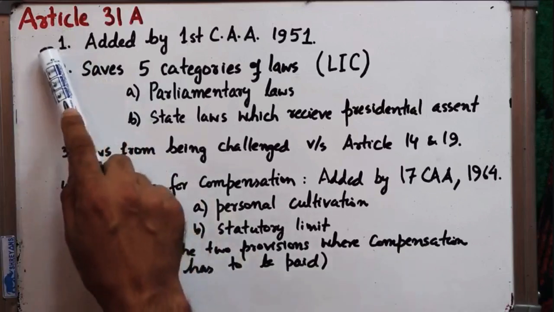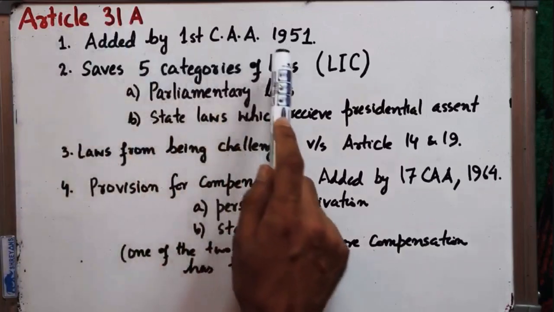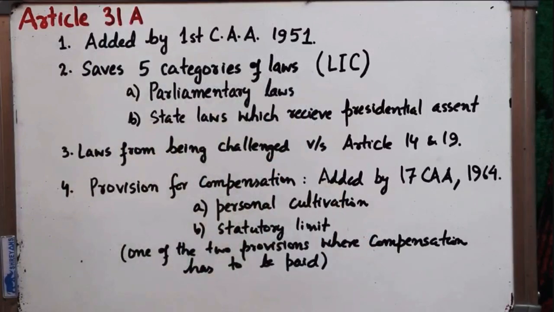So we will start. Article 31A was added by the first Constitutional Amendment Act of 1951. I told you that there has always been a tussle between the Parliament and the judiciary.